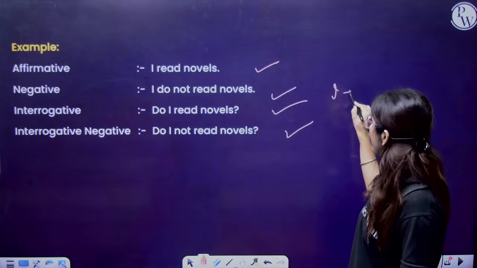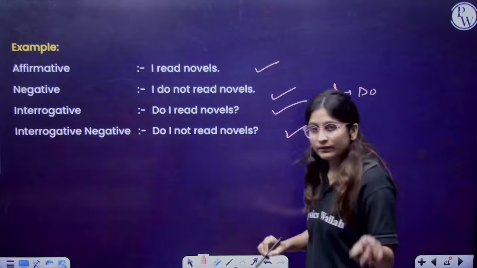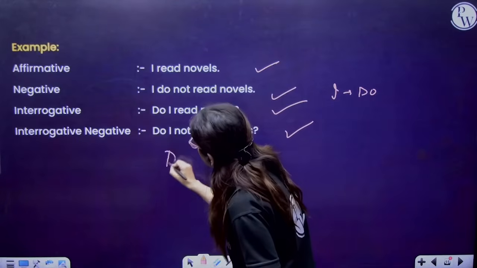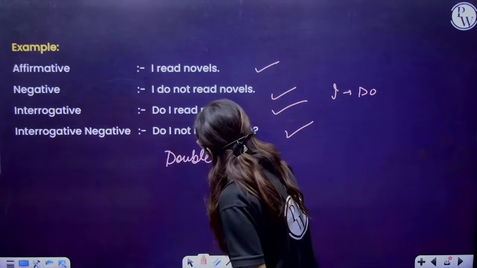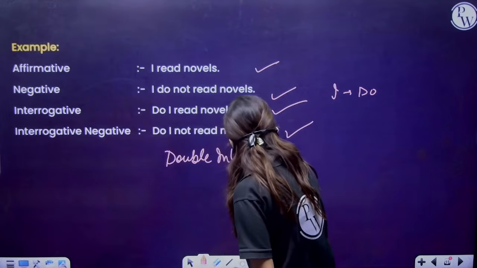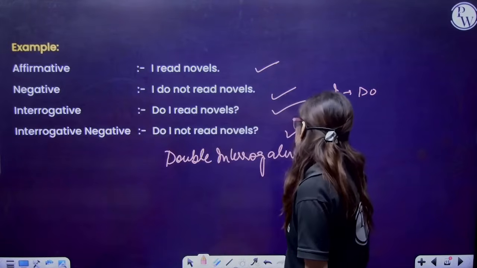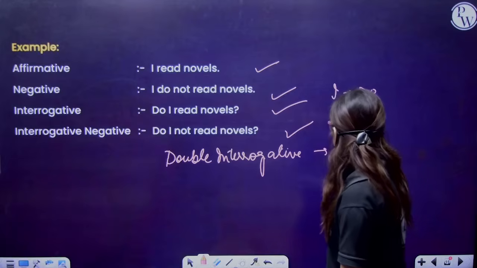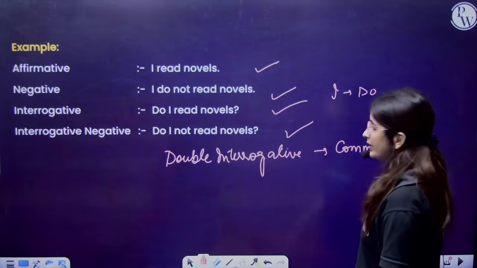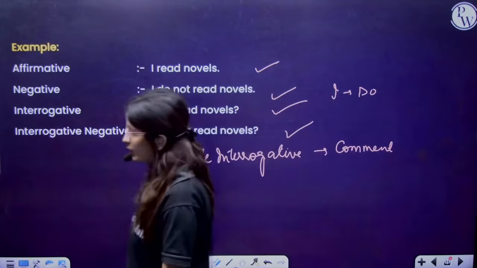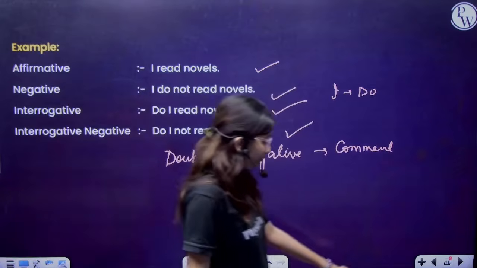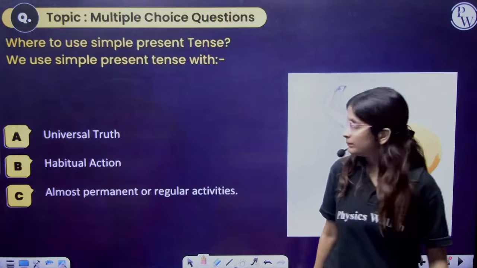Because with I we have to write do, and in the comment section write the double interrogative one. Write a double interrogative sentence. This will be in the comment section. Fine. You have to write the example in the comment section. Fine. Now the next thing.